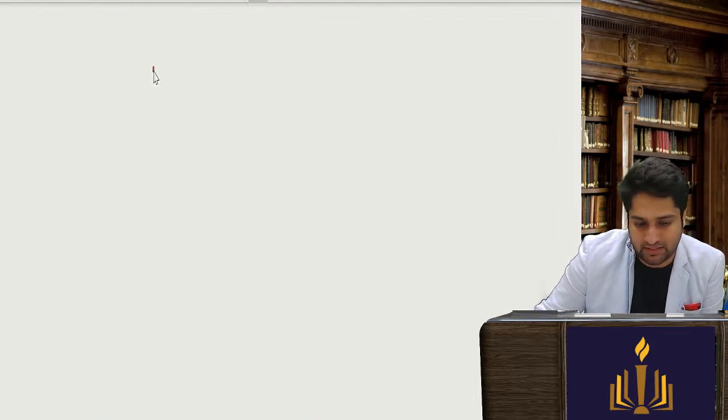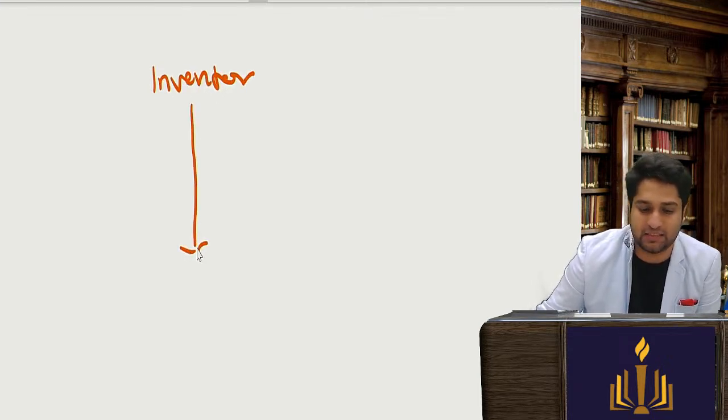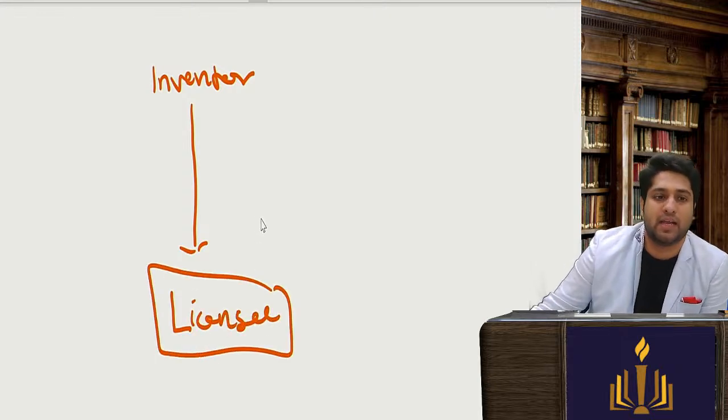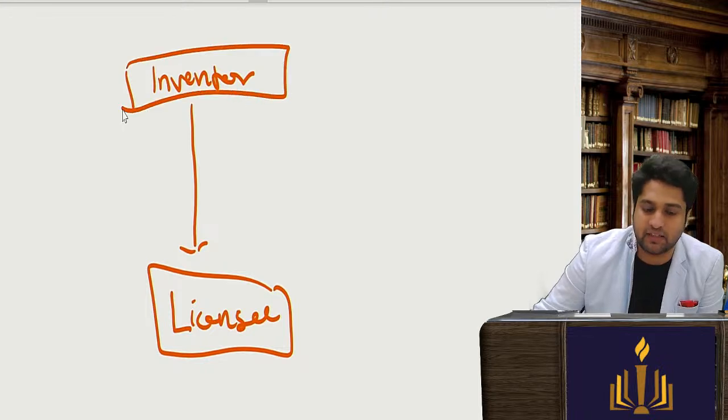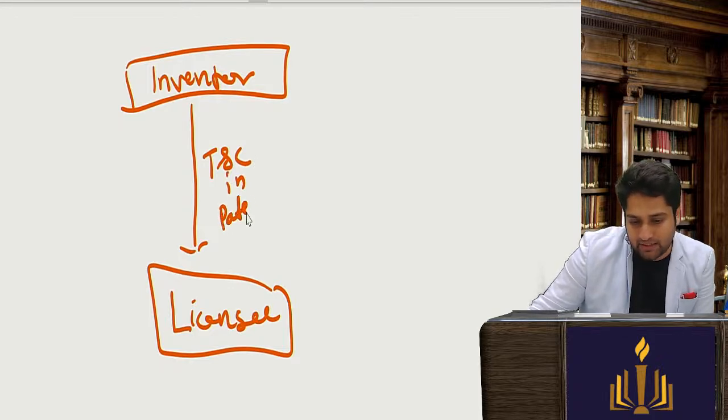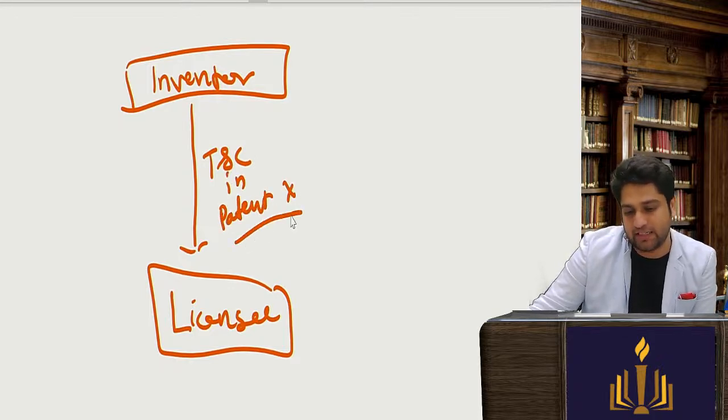So let's say there is the inventor and there is a particular person, the licensee, involved, and now the inventor has put some terms and conditions in the patent application, patent X.